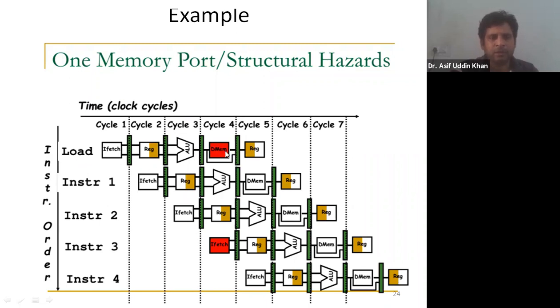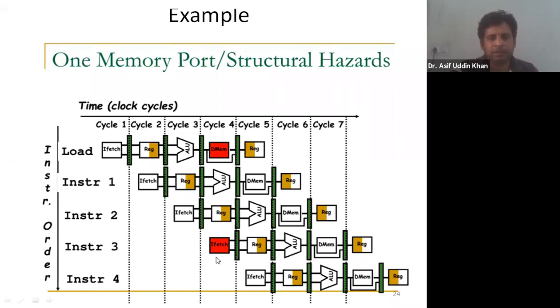You can see here in clock cycle number 4, this load instruction is using data memory, because in clock cycle number 4 it is doing its MEM operation. We know that the fourth stage is the MEM stage, and the instruction has to perform this MEM operation in clock cycle number 4. Now at this clock cycle number 4, you can see instruction 3, this one, is doing its IF operation. IF means instruction fetch operation, and in the instruction fetch stage, the instruction is fetched from the memory based on the program counter value.